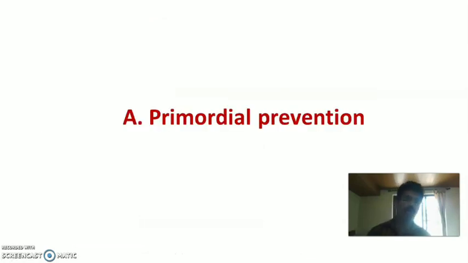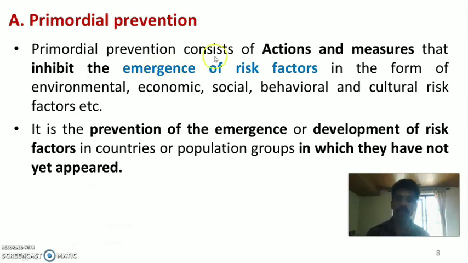So first is primordial prevention. Primordial prevention consists of a set of actions and various measures that inhibit or reduce the emergence of risk factors in the form of environmental, economic, social, behavioral and cultural risk factors. For every disease and every disability there are many risk factors.